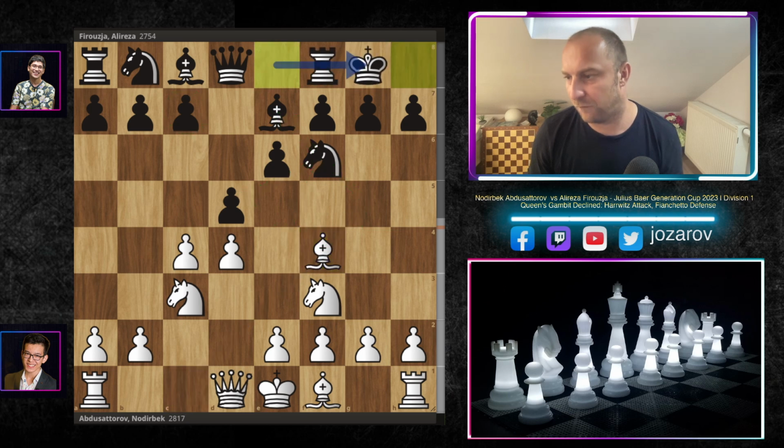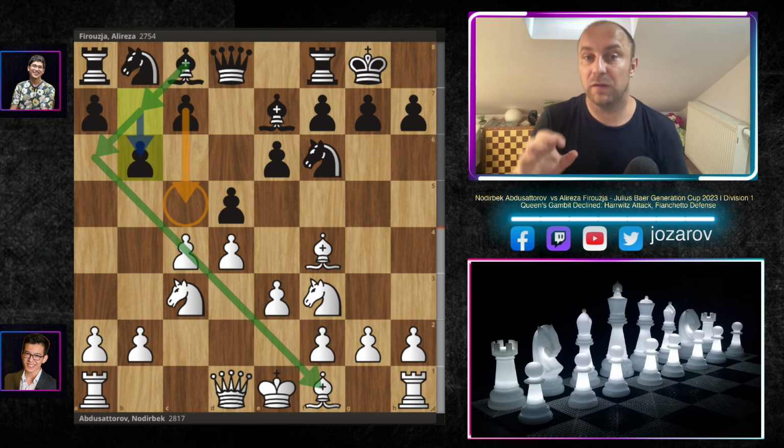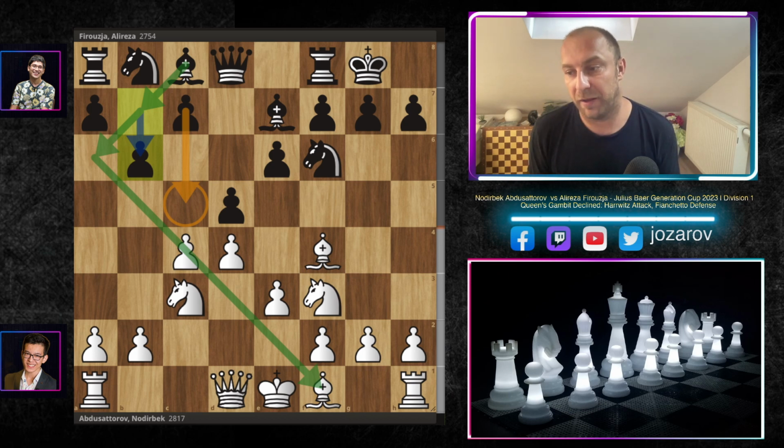After move bishop to f4, king side castling, e3, now comes the so-called fianchetto defense, b6, a very interesting idea here by Alireza Firouzja, which is in my opinion even the best way to handle the Harvard's attack. Because what you're trying to do with the black pieces, you're trying to hit the center with the move c5, and we have to state white king is still stuck in the center, so it needs 2-3 more moves in order to secure the king. So that's why black is trying to play very aggressive with c5.